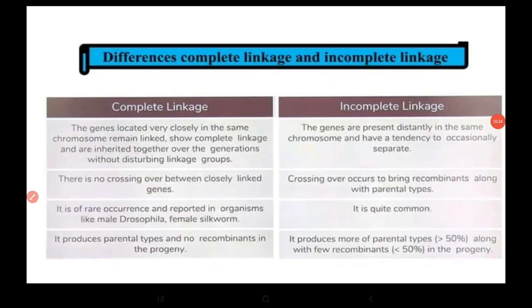In complete linkage, the genes are very close to each other. In incomplete linkage, genes are at some distance, or the chromosomes have a tendency to separate. So in complete linkage there is no crossing over, and in incomplete linkage there is crossing over.